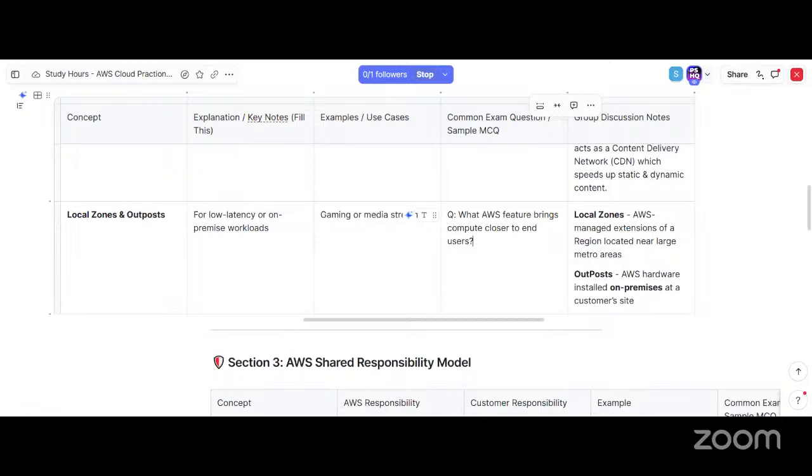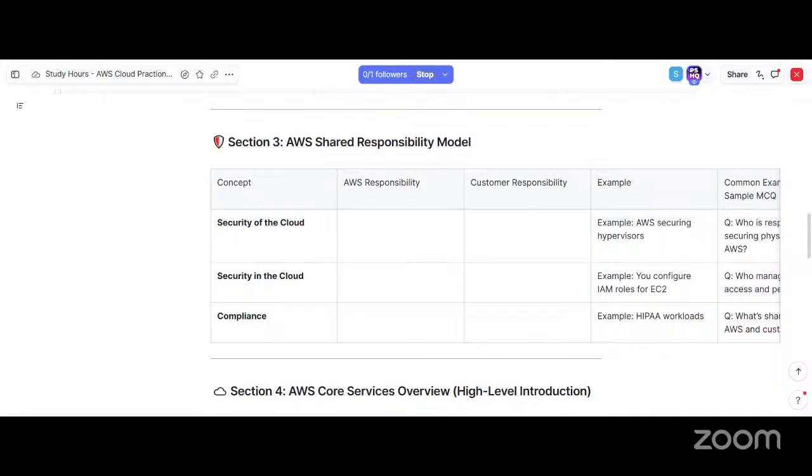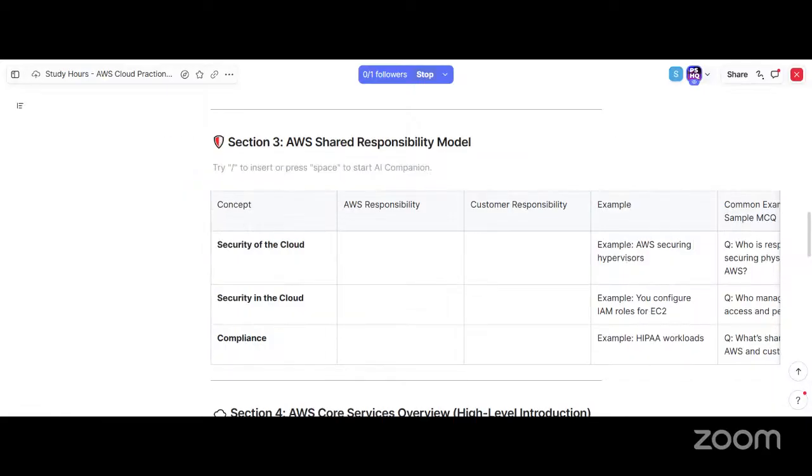Okay, so for today, can we continue where we stopped? Yeah, we'll go with the AWS shared responsibility model. So what is this shared responsibility model?